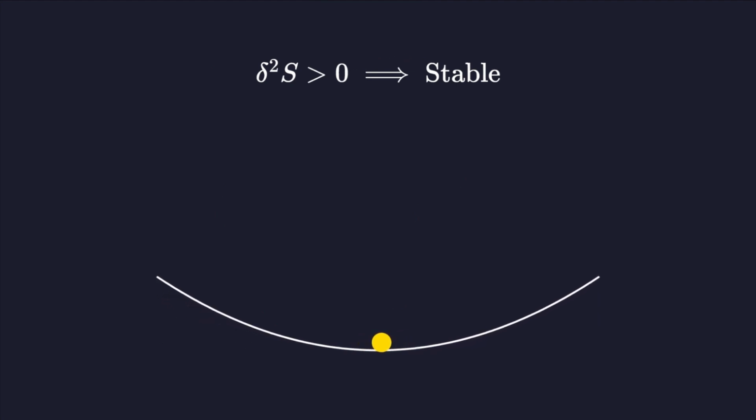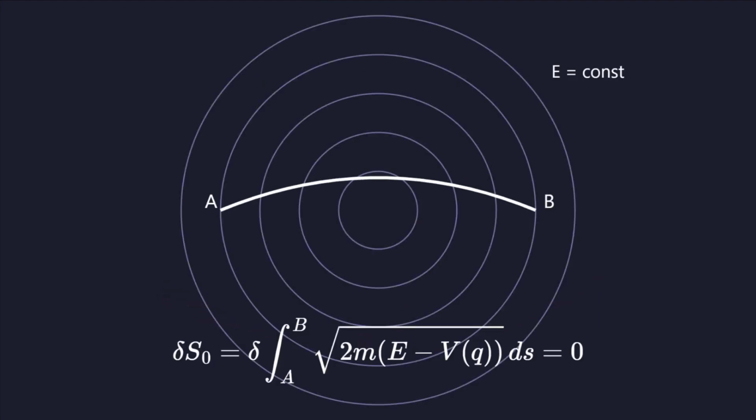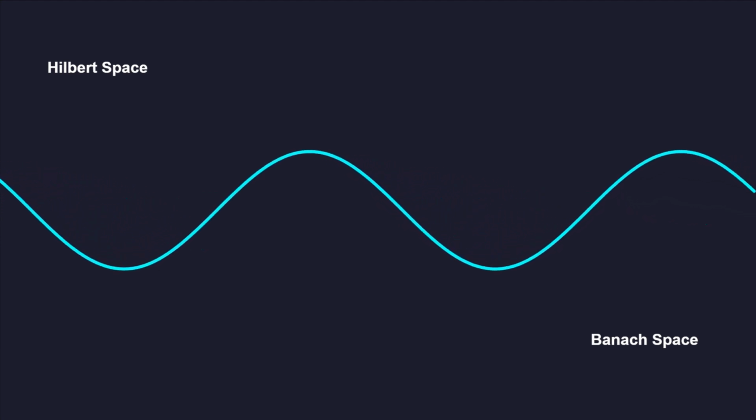The second variation of the action tells us about the stability of the path. A positive second variation indicates a local minimum and a stable physical state. The Maupertuis principle is an alternative form of stationary action for conservative systems where energy is fixed. It focuses purely on the geometry of the path in configuration space.